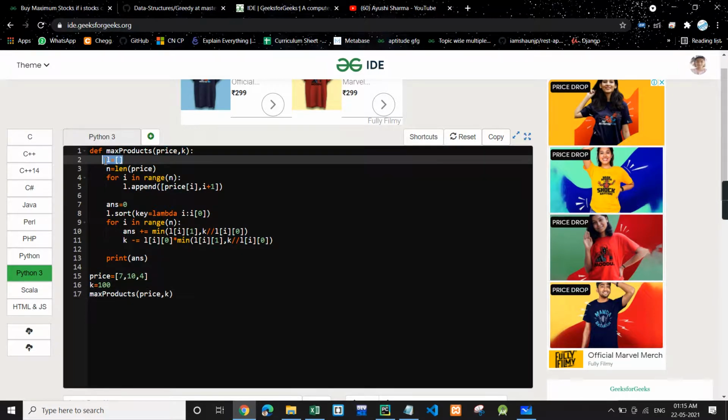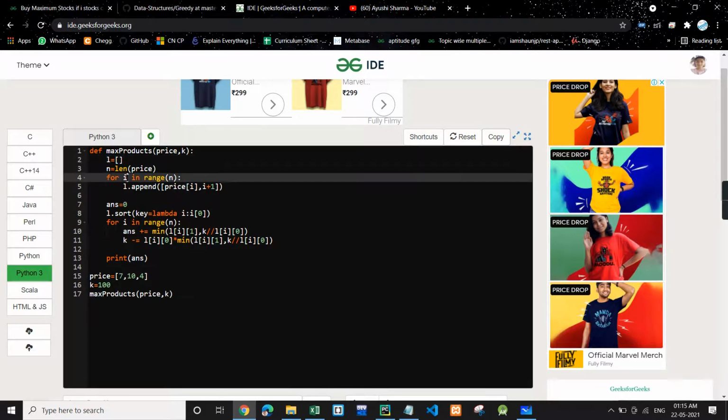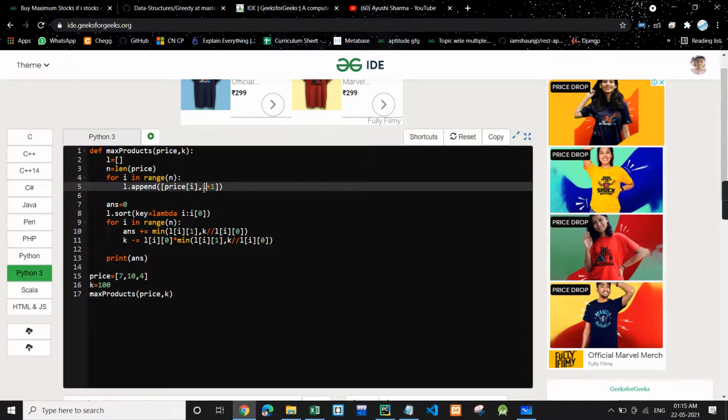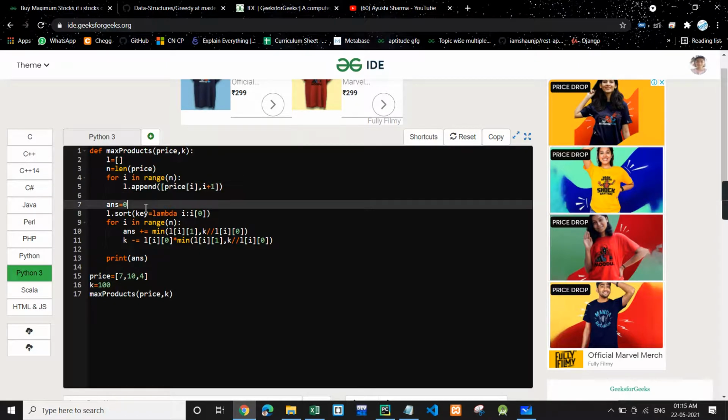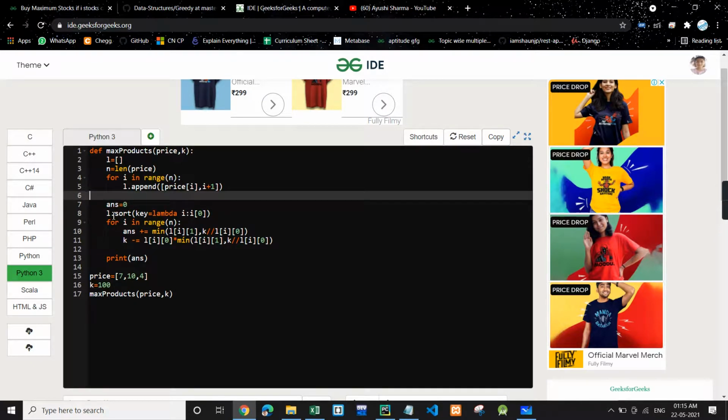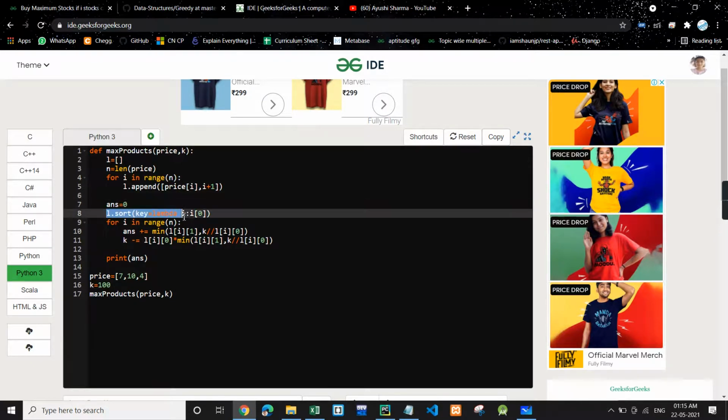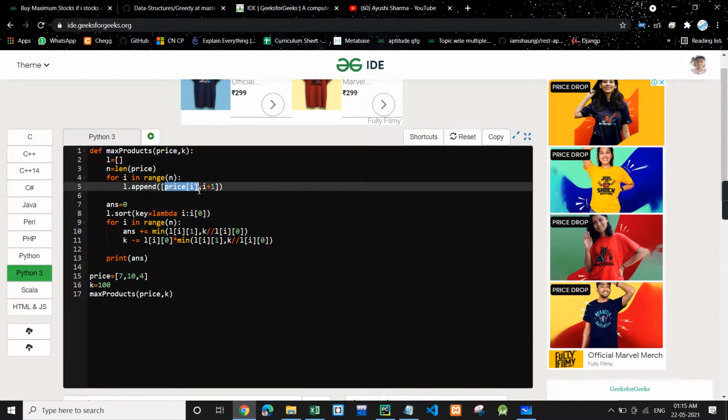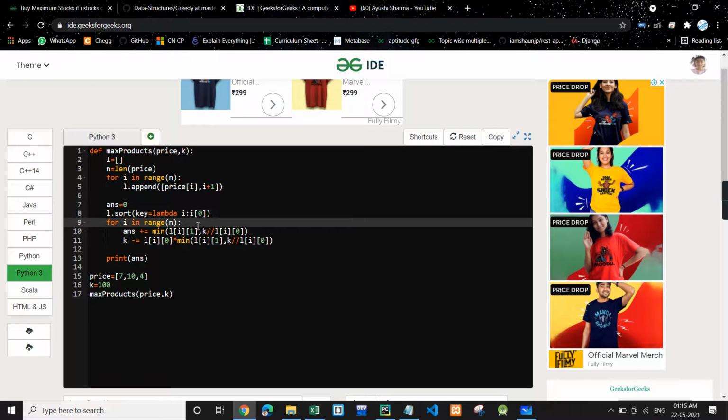So we make a new list in which the 0th index will be the price of the stock and the second will be the day number. So we'll run a loop. We make this list price and I plus 1 because the indexing is 0, so day 1 should be 0 plus 1, 1. Then answer, which we will print, and then we are sorting the list according to the stock price, that is the 0th index because the price is at the 0th index.